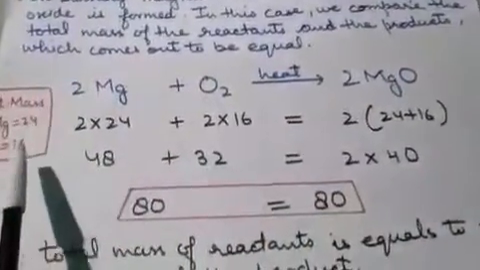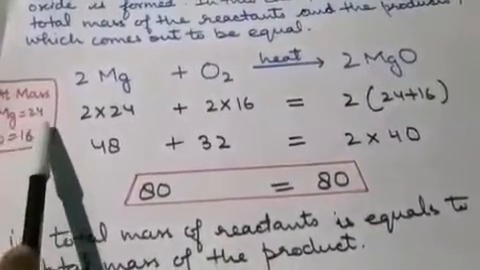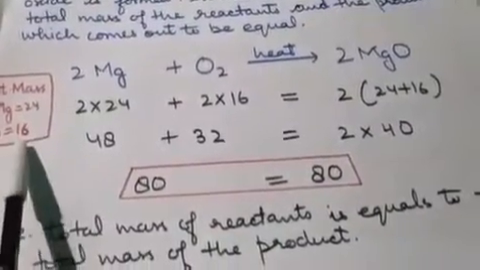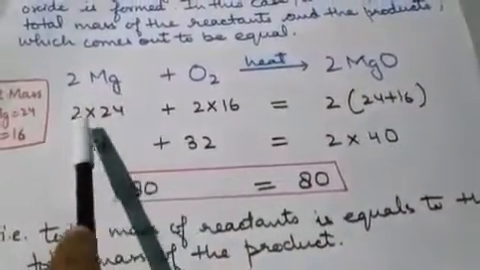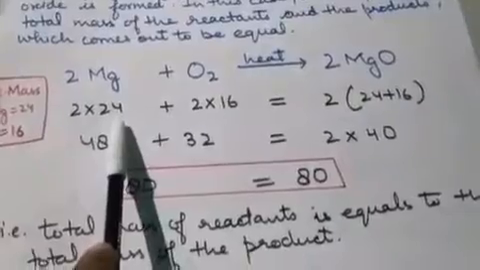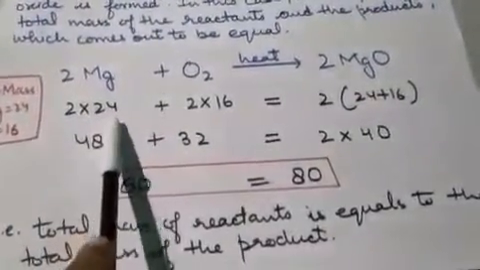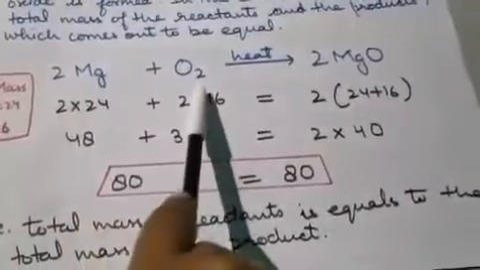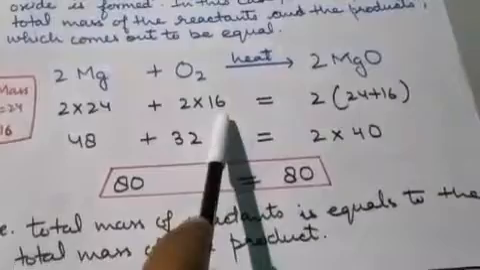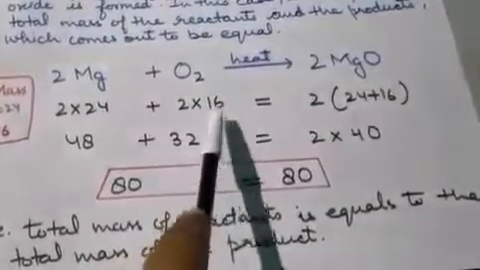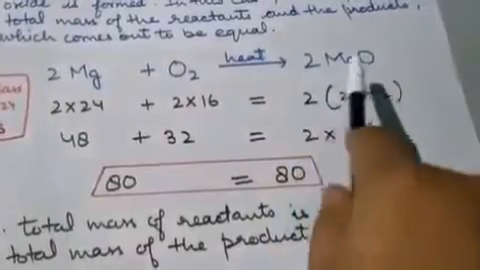So for this we should know the atomic masses. Magnesium atomic mass is 24 and oxygen atomic mass is 16. So here we can see that there are 2 atoms of magnesium. So 2 multiplied by 24, because the mass of one atom of magnesium is 24. Plus here again 2 atoms of oxygen, so we will write 2 into 16.